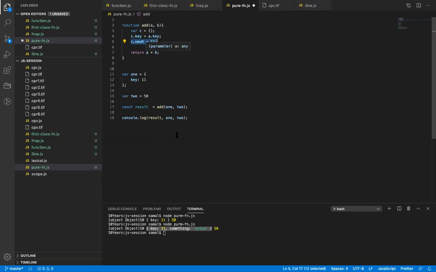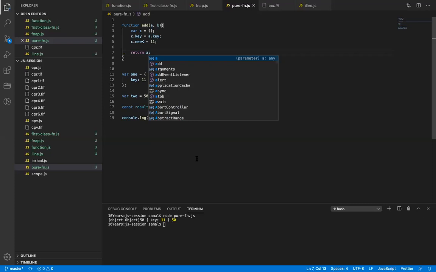Then I copied the key to a local value, c dot key, and then added some value. Now if I do something, it will not change the original. Again, it is returning some object. Let's say I return the a only. It will return the object. It did not modify the object, right?